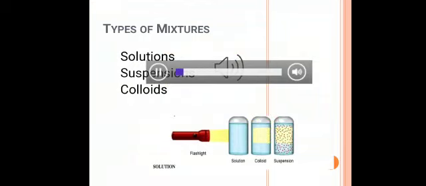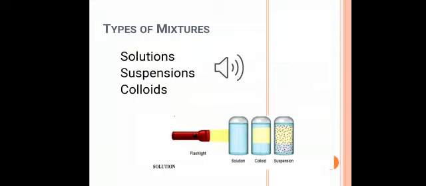Now our topic is types of mixtures on the basis of their particle size. On the basis of particle size, we have three types of mixtures: solution, suspension, and colloid. A diagram is given here. Check the diagram and understand the difference between solution, colloid, and suspension.